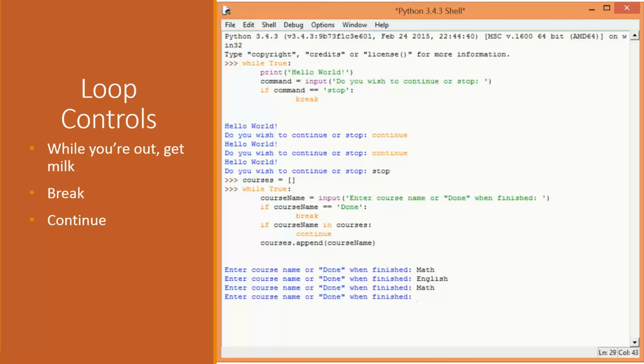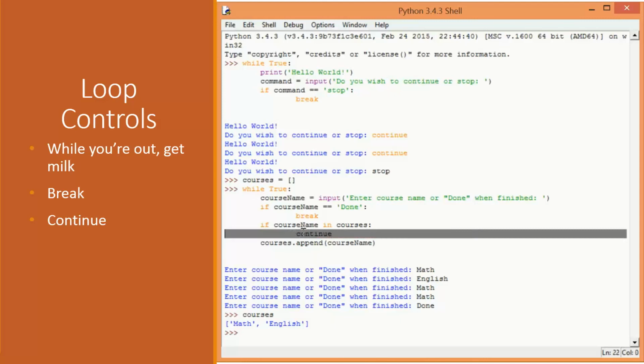Then here I say math, math. So I've entered math 3 times, then I say done. And my courses list has only math and English. So basically that's how the continue statement works. An interesting thing here, you may be thinking, well, I can do this using an if statement, and you're absolutely true. I can either do the same thing, if course name in courses, do whatever, else append it, or I can actually flip the if statement and say, if not course name in courses, add the course name, append it to the courses list.